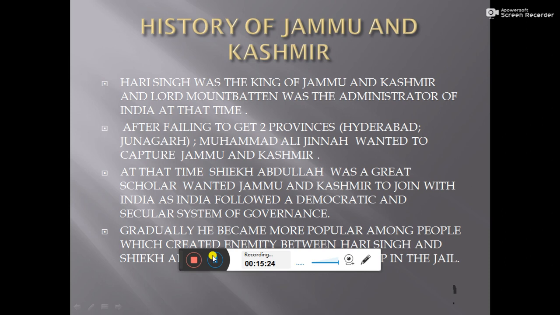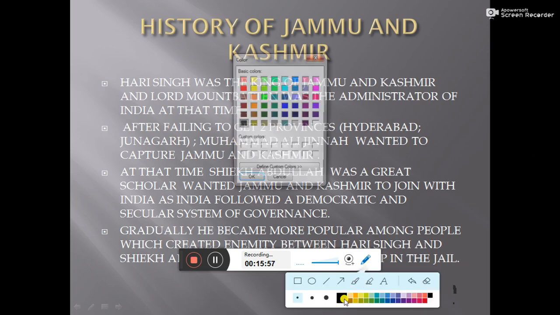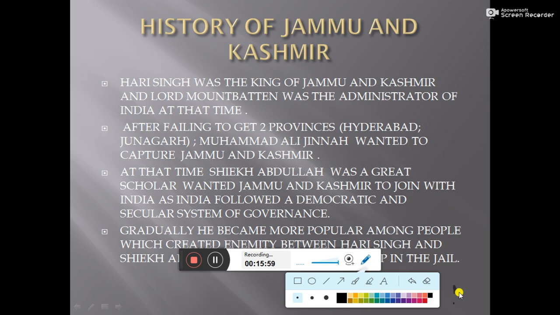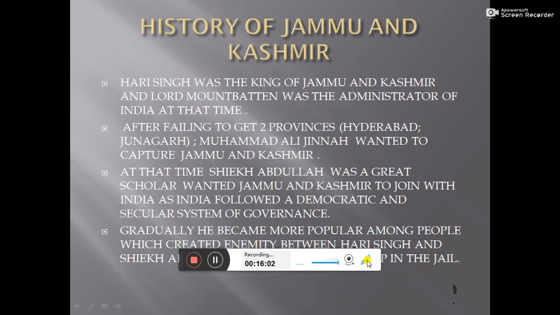Then what happened? People started revolting that Sheikh Abdullah should be free. Then in June 1947, Sheikh Abdullah was freed. At that time Muhammad Ali Jinnah wanted to talk to Sheikh Abdullah, that he should join Jammu and Kashmir with Pakistan, as he had great popularity and could persuade people to join. But Sheikh Abdullah rejected his offer.